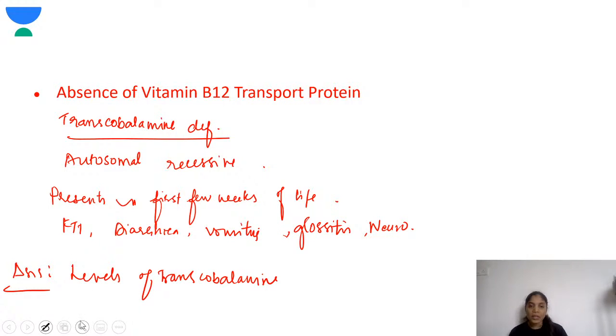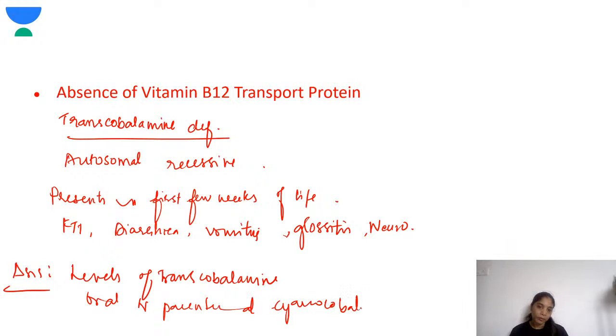Okay, so the management is either oral or parenteral cyanocobalamin. So this is the management. Okay, so next, clinical manifestation.